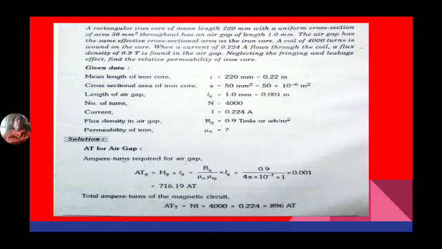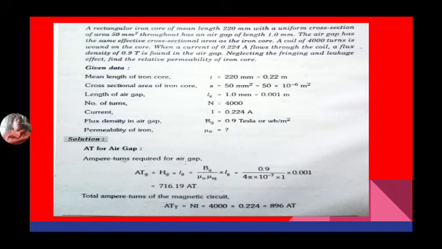Now one more problem. A rectangular iron core of mean length 220 mm with a uniform cross section of 50 mm square has an air gap of 1 mm. The air gap has the same effective cross sectional area as the iron core.